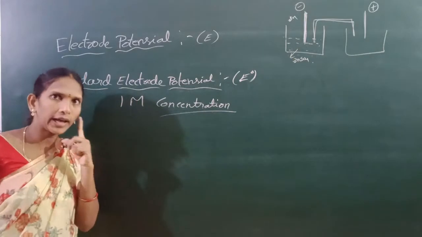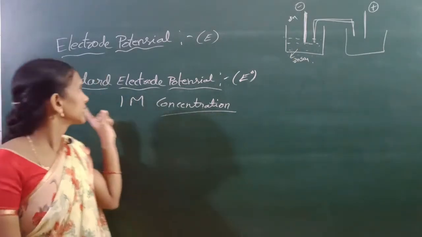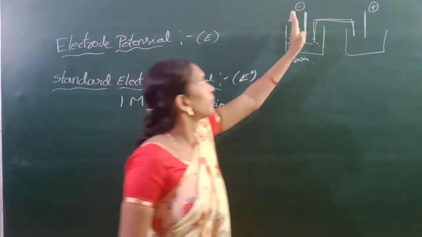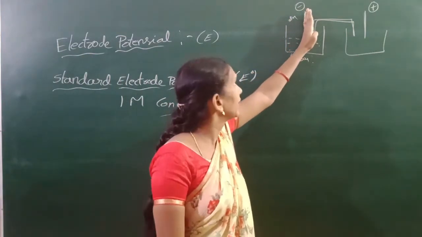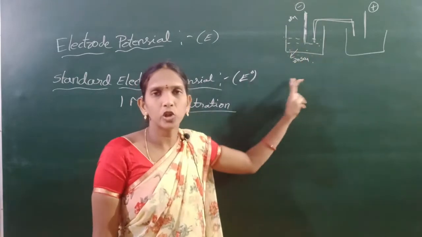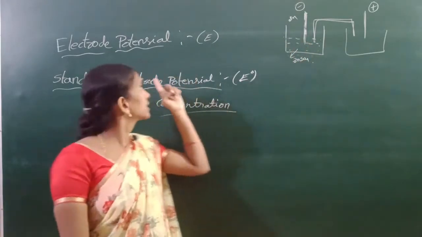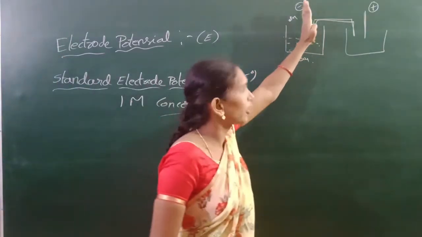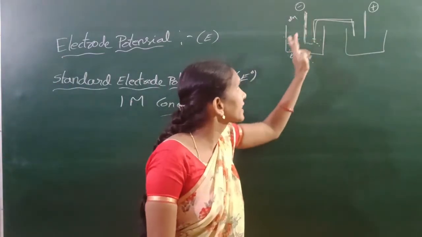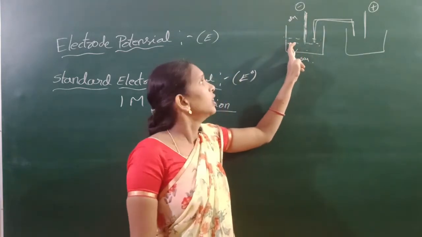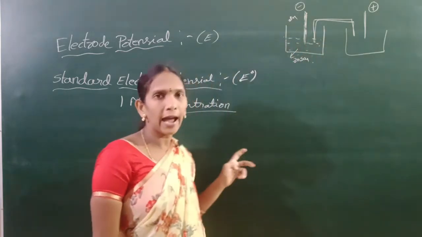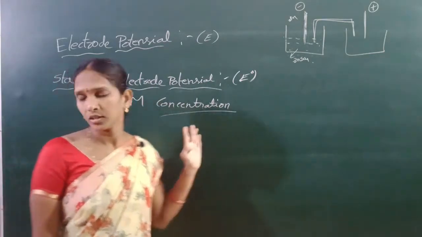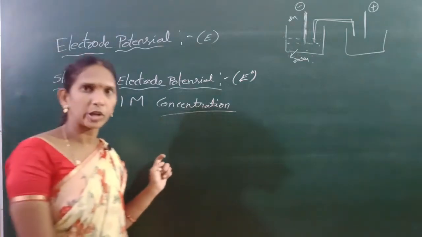Electrode potential means the potential developed by a metal in contact with a solution of some ions. Standard electrode potential means the potential developed by a metal in contact with a solution of some ions having 1 molar concentration.